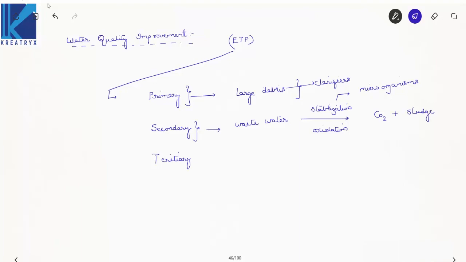Now this carbon dioxide and sludge will be removed in this secondary treatment. Now see here, algae grown in the upper zone of the wastewater provide carbon dioxide which further oxidizes the sludge, it seems.